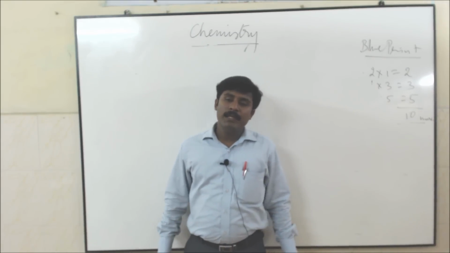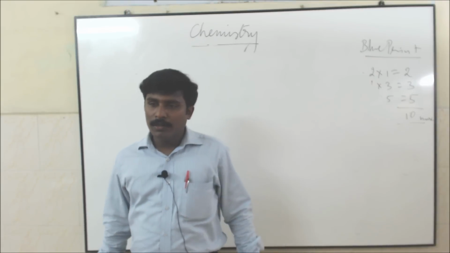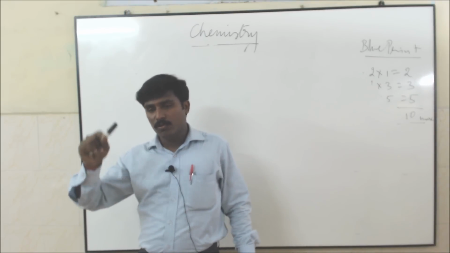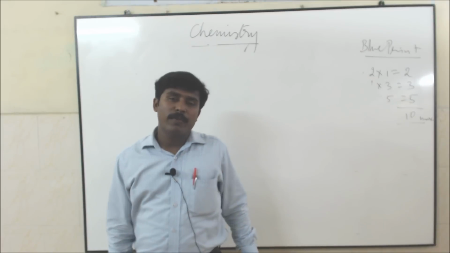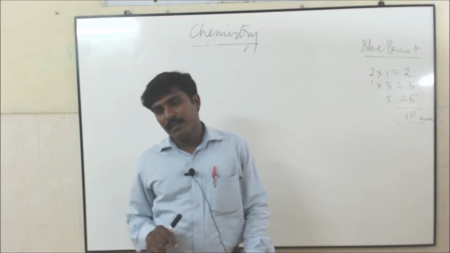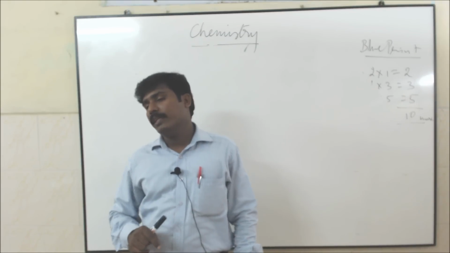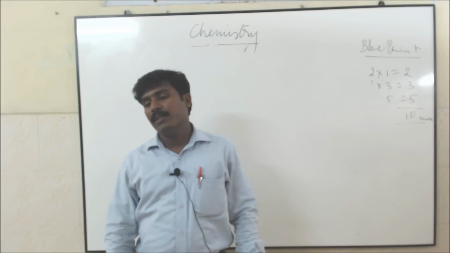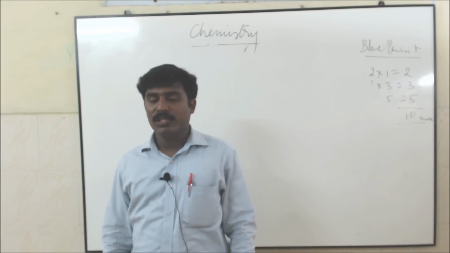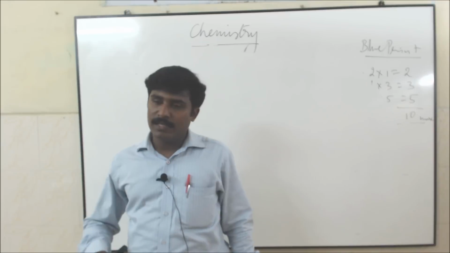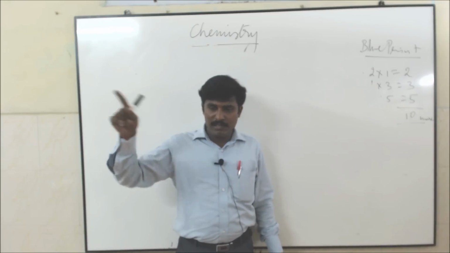Think about p orbital. P orbital means L value 1. L value 1 means m value starts from minus through 0 till plus value. So minus 1, 0, plus 1, altogether 3 orientations. So the p orbital splits into 3 types: px, py, pz. Each and every orbital you can fill maximum 2 electrons. So 3 times 2 is 6 electrons. So the p orbital contains maximum 6 electrons. The shape is dumbbell shape.